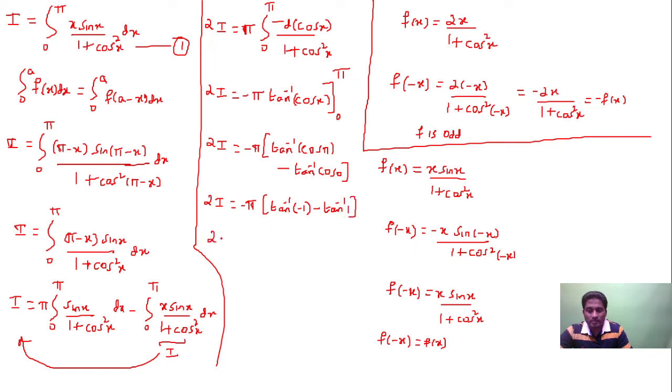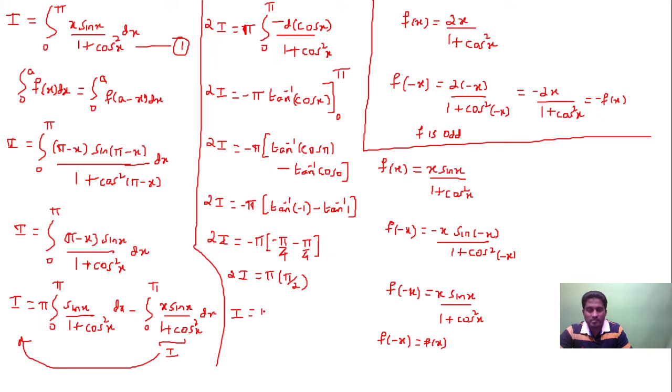Tan inverse of minus 1 is minus pi by 4, and tan inverse of 1 is pi by 4. So 2I is equal to minus and minus is plus, you will get plus pi, and then this is pi by 2. So I is equal to pi square by 4.